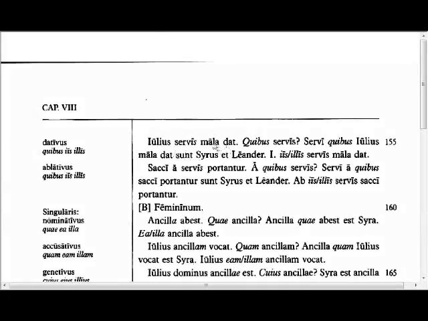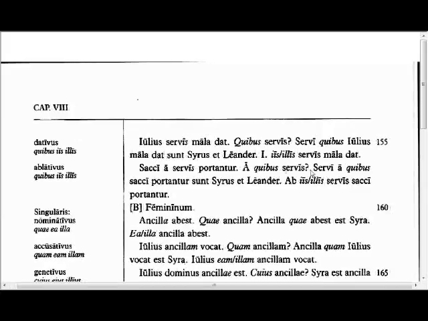Julius gives apples to the slaves. To which slaves? The slaves to whom Julius gives apples are Cyrus and Leander. Julius gives apples to them, or to those slaves. The sacks are carried by the slaves. By which slaves? The slaves by whom the sacks are carried are Cyrus and Leander. The sacks are carried by them, or by those slaves.